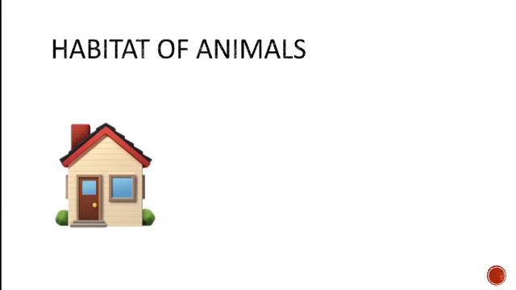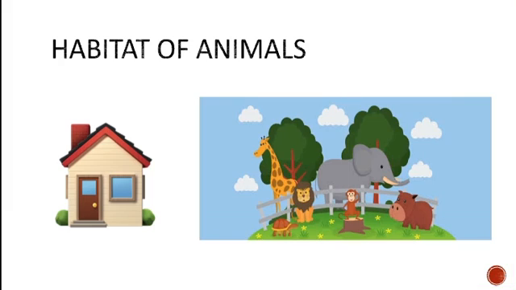For example, lion lives in den, cow in shed, camel in desert, and so on. Organisms can be living organisms, not necessarily lions, cows, camels, and so on. It can be any tiny organism, including human beings.